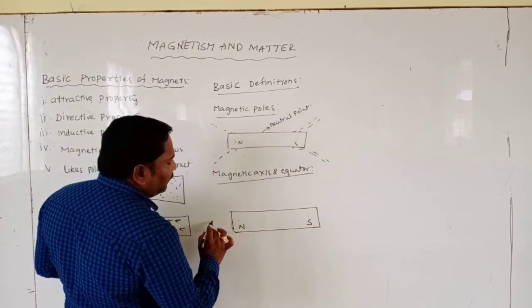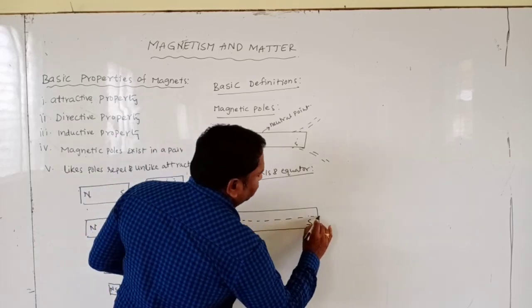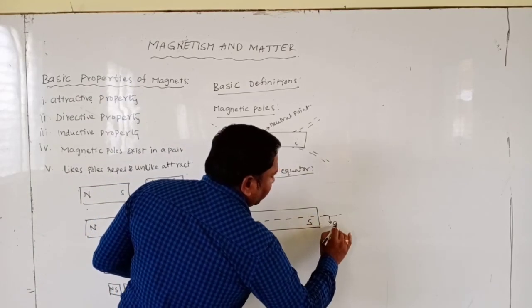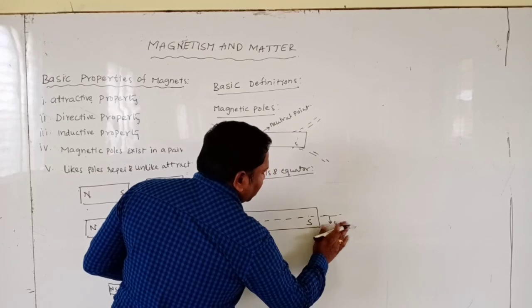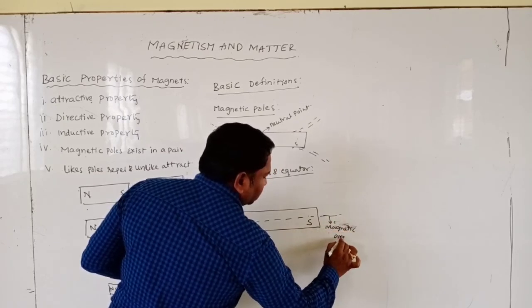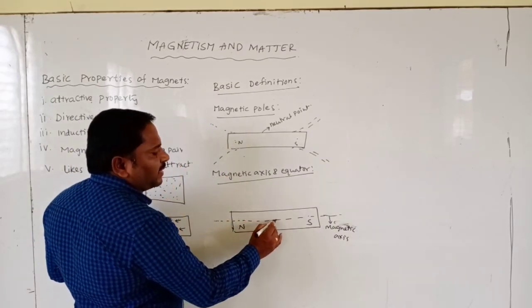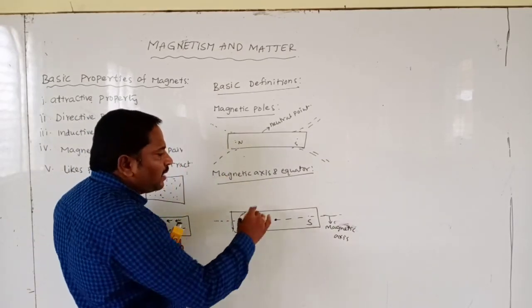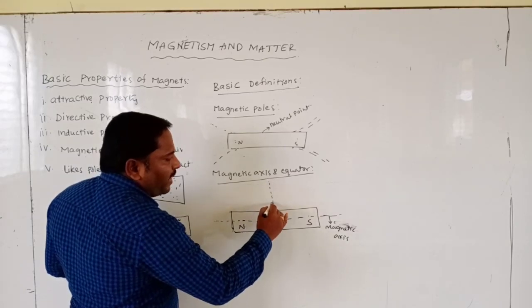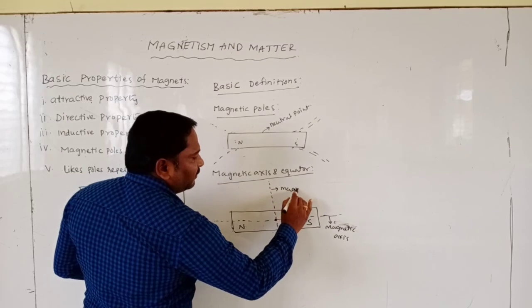A straight line going from north pole to south pole is called the magnetic axis. This is the magnetic axis. And a line passing through the center of the magnet and perpendicular to the magnetic axis, this we call the magnetic equator.